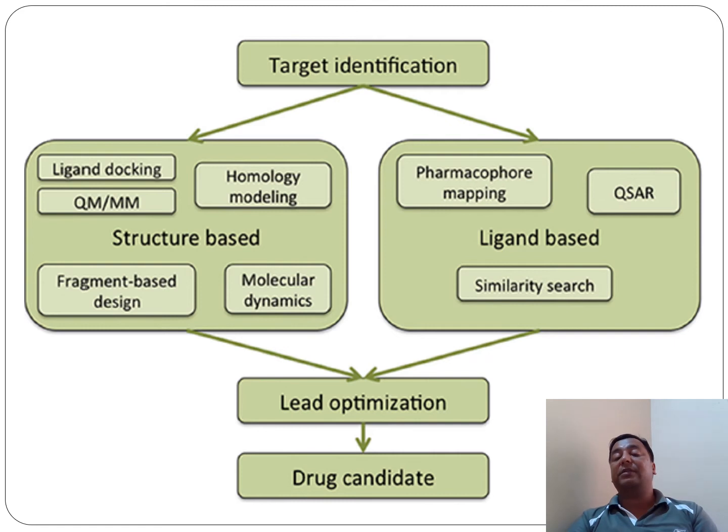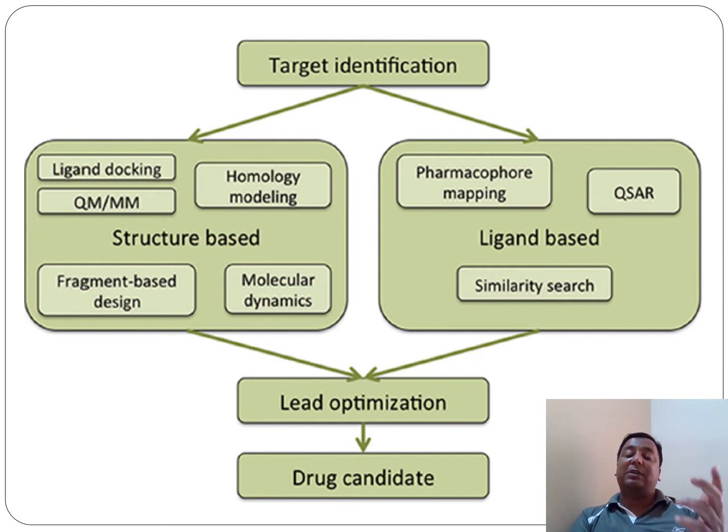similarity search methods. So pharmacophore mapping, what is actually pharmacophore mapping? These things we have already discussed before. I don't think you have any questions about this, but I'll just remind you: what is a pharmacophore? The atomic orientation of any ligand or drug oriented into the receptor site is called a pharmacophore.